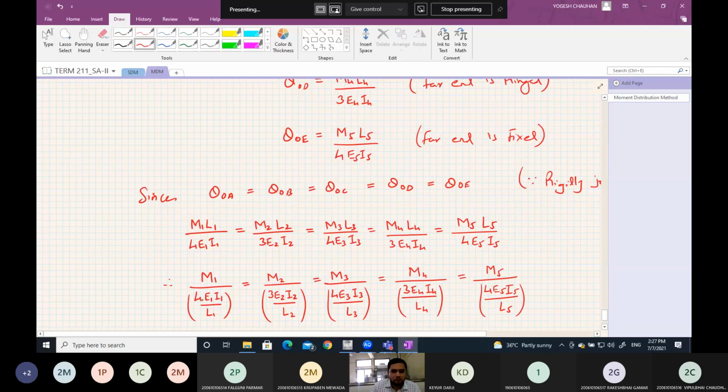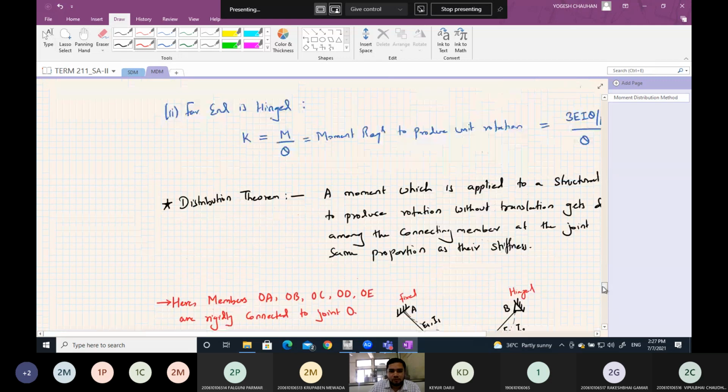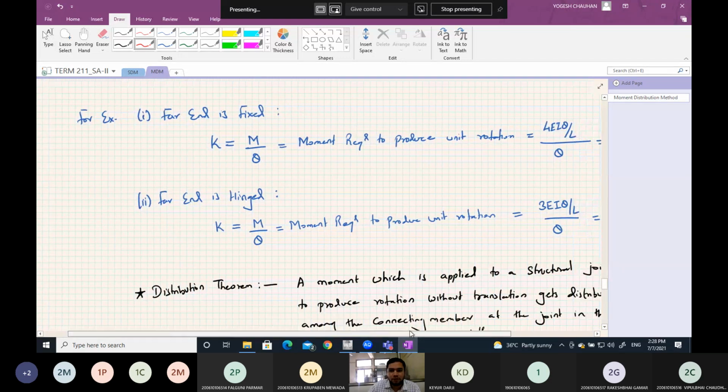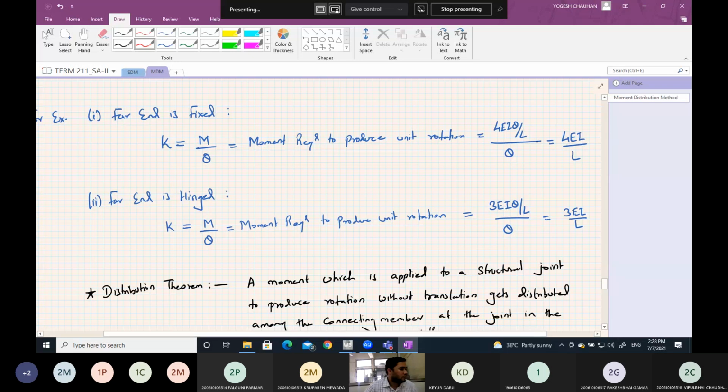Now what are these terms? 4EI by L is the stiffness when the far end is fixed.